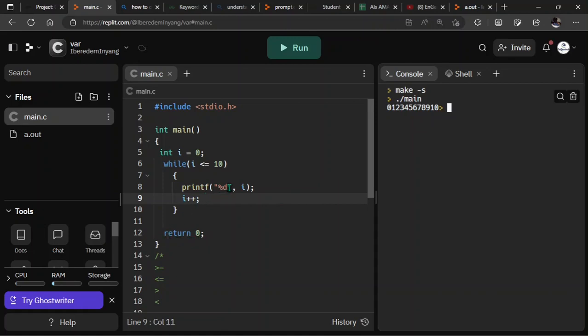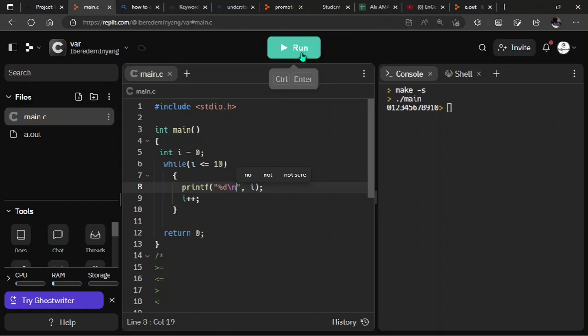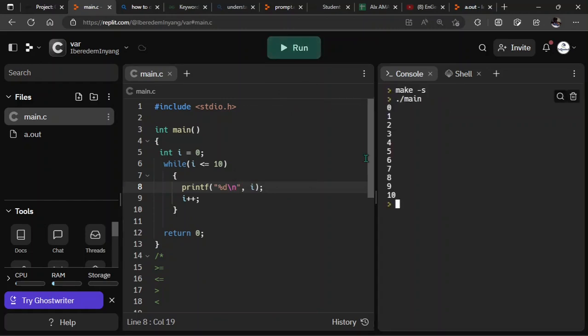Now you can choose to do it in different lines. So you can put \n here, so that if I run, you can see 1, 2, 3, 4, 5 to 10. So that's the work of a while loop. It is used to actually loop through a value. All right. Okay, so that's the basic way of using the while loop.